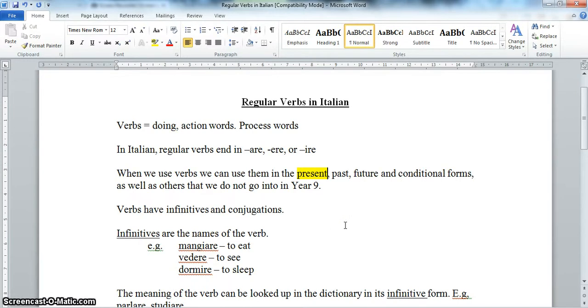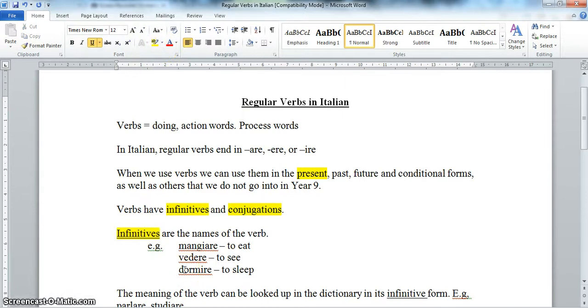So one thing you do need to know about verbs, and this applies in both English and Italian, is that verbs have infinitives and they have conjugations. Now we'll run through those 2 words. They're complex words, they're technical words for something that's actually not that difficult. Okay, so infinitives, that's the first bit you need to know, are essentially the names of the verb.